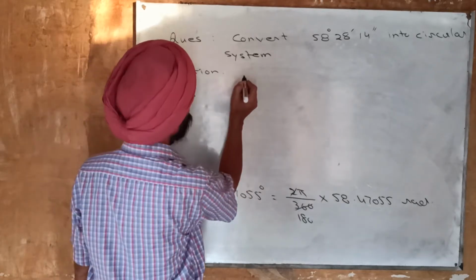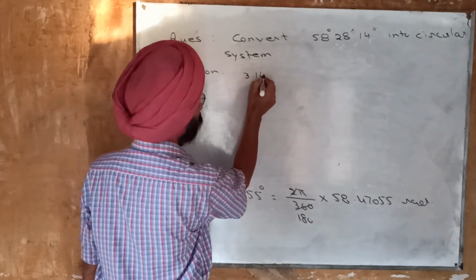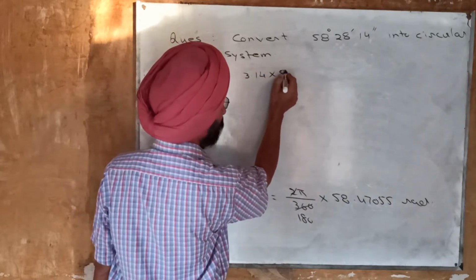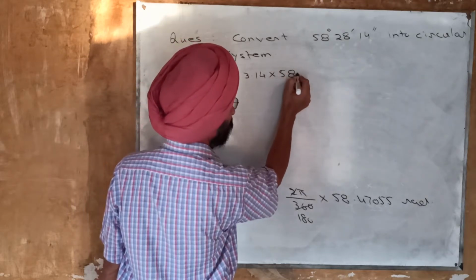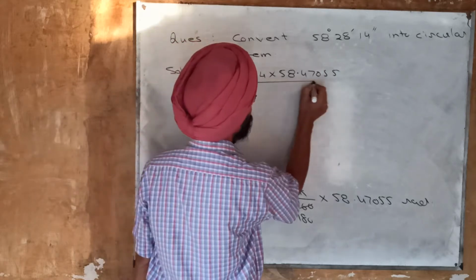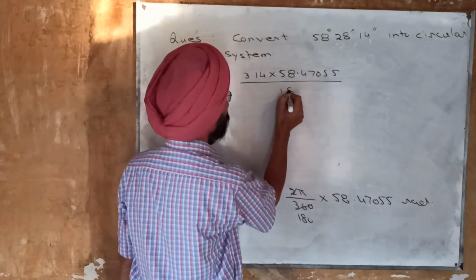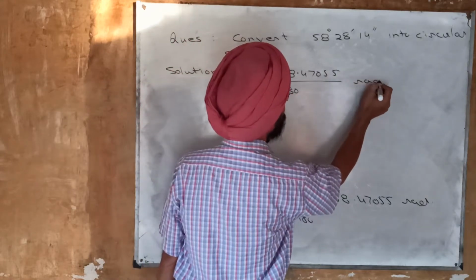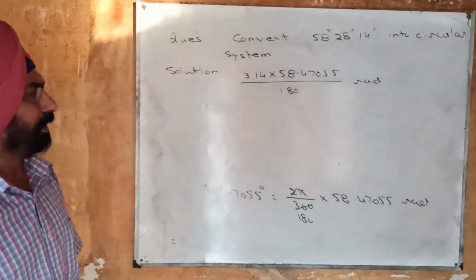So I am using the value 3.14 multiplied by 58.47055 divided by 180 radians. This is the quantity now.